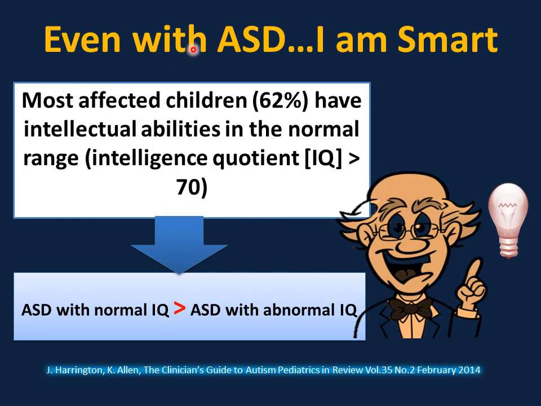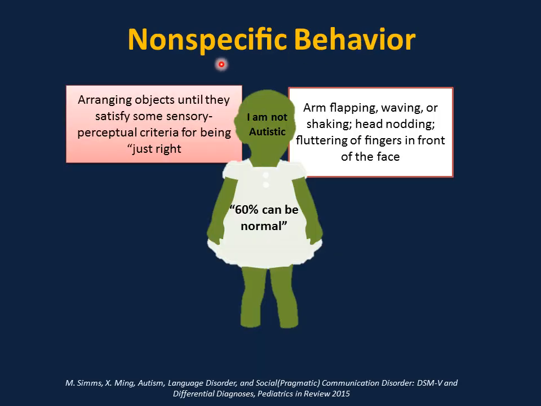It is also important to change our perception and public perception about autism spectrum disorder. Most affected children with autism spectrum disorder, 62%, have intellectual abilities in the normal range with IQ more than 70. So ASD with normal IQ is much more common than ASD with abnormal IQ, so they can be very smart. We have to be familiar with non-specific behaviors that can be associated with or without autism spectrum disorder.